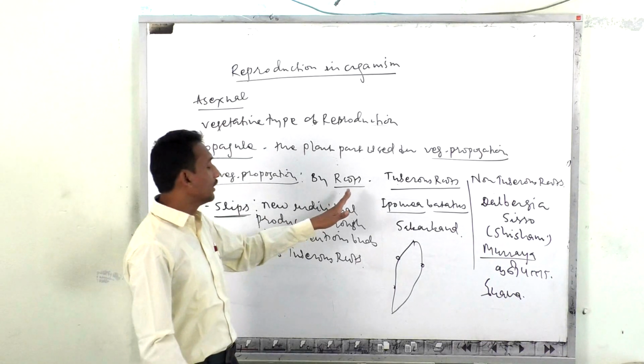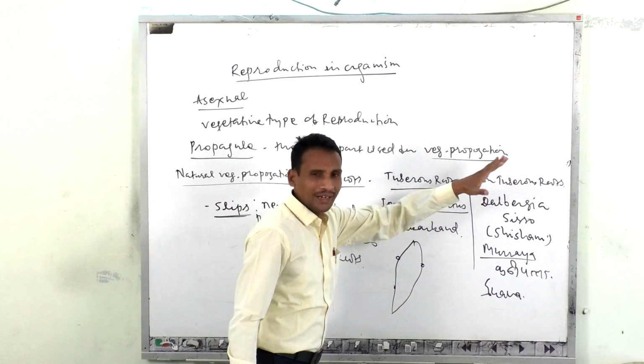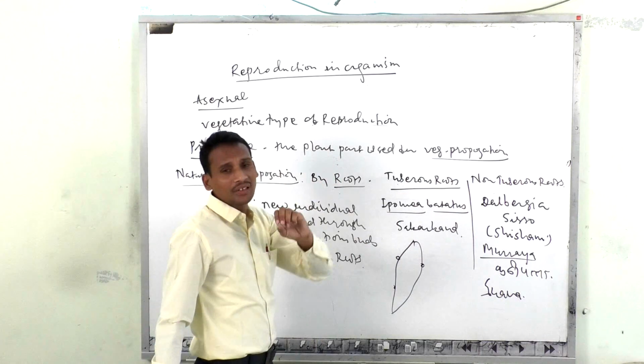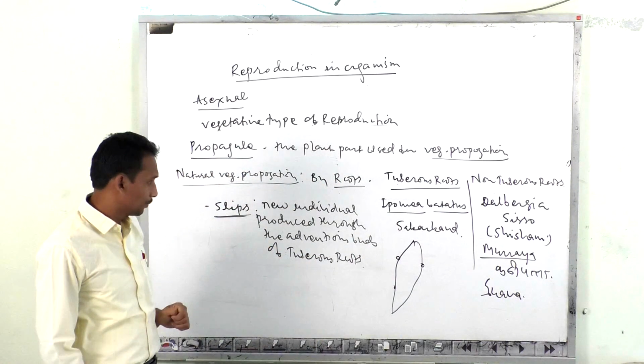So in that particular case, tuberous root and non-tuberous root, both those roots are present in the case of adventitious roots and taproots.